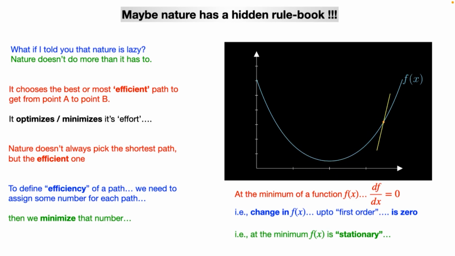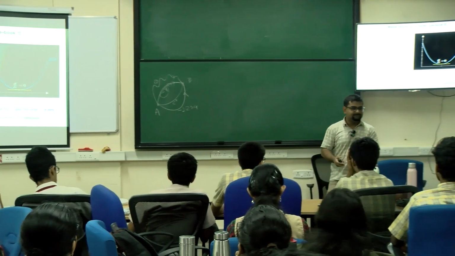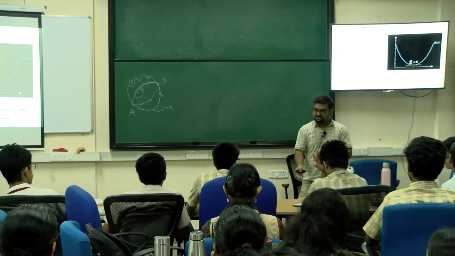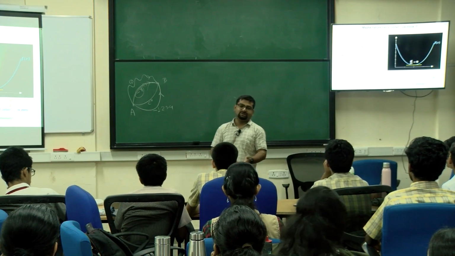Yeah, we take the derivative and set it to 0, right? And that will give us a minima. But one thing to note: at the minima, let's say for this function, df by dx is 0, right? What does it also mean? It means that the change of the function f around this minima is 0. The function doesn't change, at least in the first order, near the minima. Because df dx is basically the measure of how this function changes with x, how fast it is changing, how slow it is changing. But at the minima, it is 0. That means the function does not change that much.